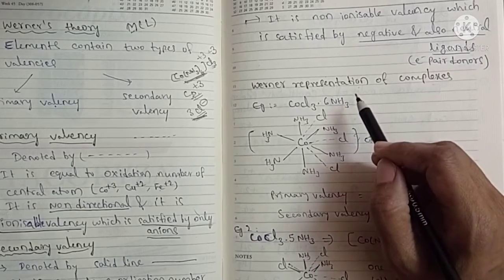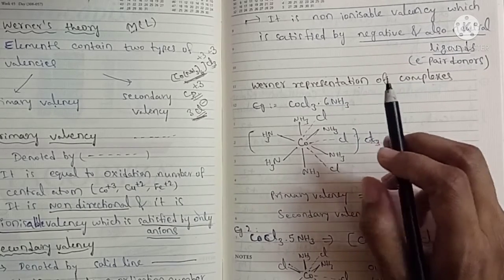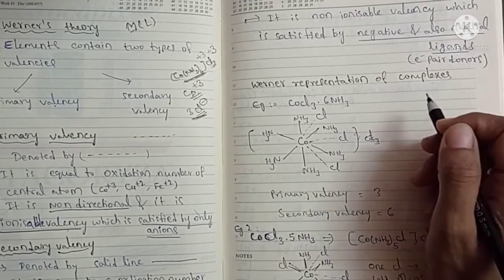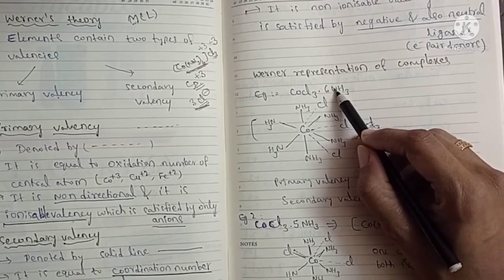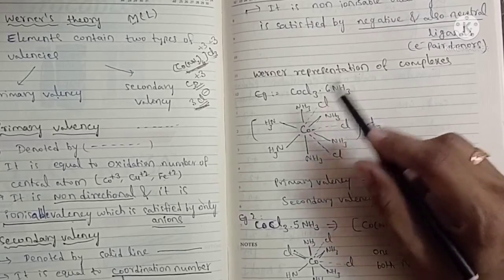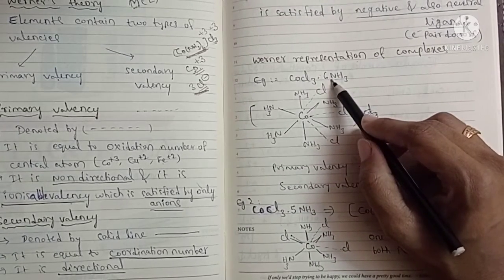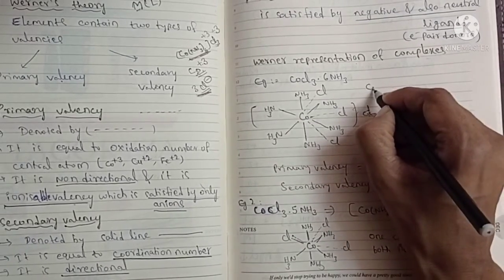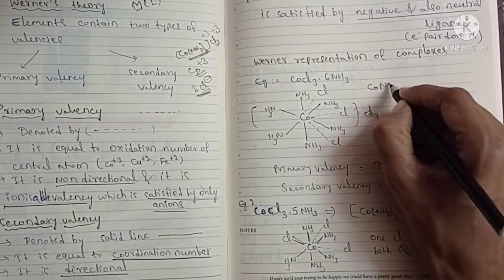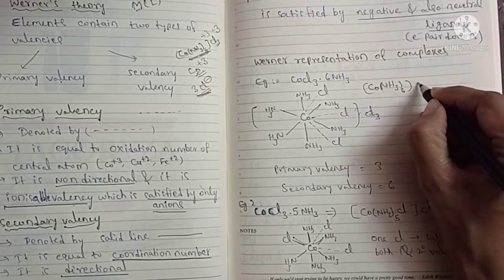Different isomers will have different properties, because of the difference in structure their properties also change. The same formula can represent different isomers. Let us see the isomers of this complex. The first isomer is Co(NH3)6Cl3.